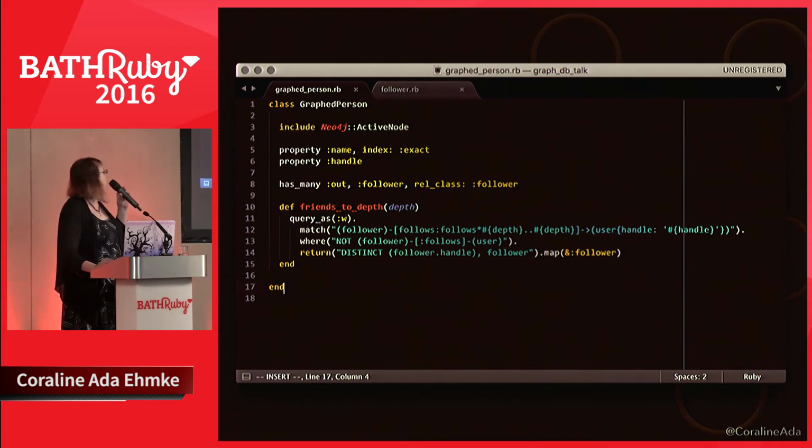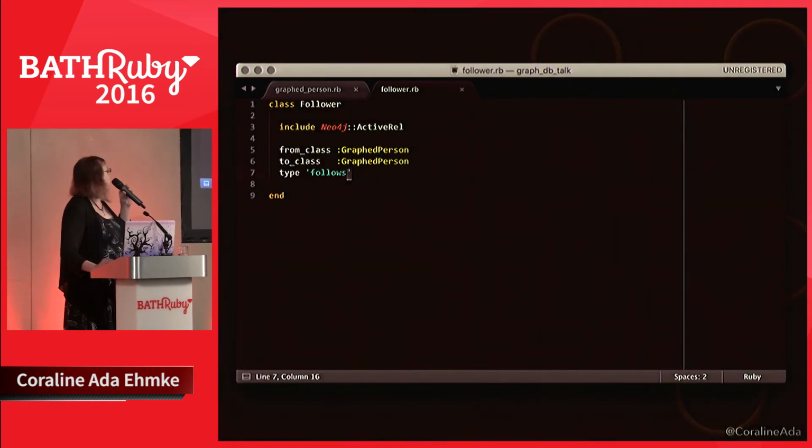We declare a couple of properties. So this is a declarative schema. We declare a name, and we're going to index on name because we're going to be searching on it, and a handle record. And we define our relations. We have many outbound edges. We're going to call them followers, and we're going to relate to the class Follower.